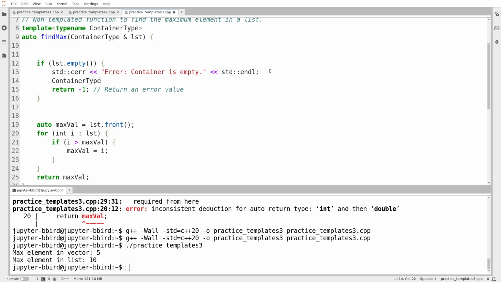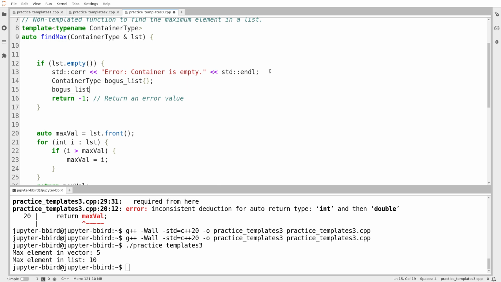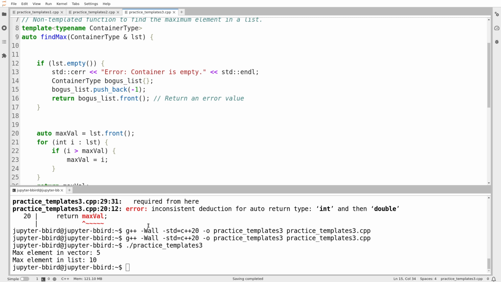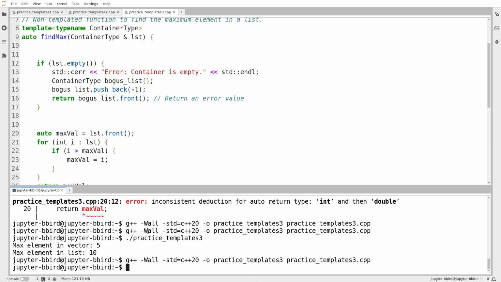I'm going to make up a new list, container type, I don't know, bogus list. Then I'm going to add -1 to it, and return that element. So I'm going to return bogus list.front, because there's going to be one element in my bogus list. It's going to be whatever -1 translates into in the element type of my list. Let's see if that works.